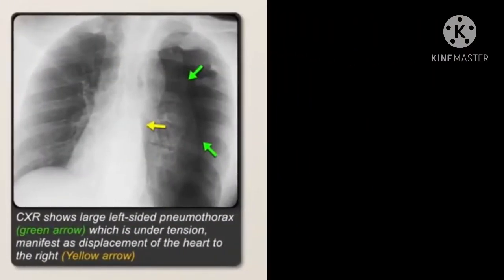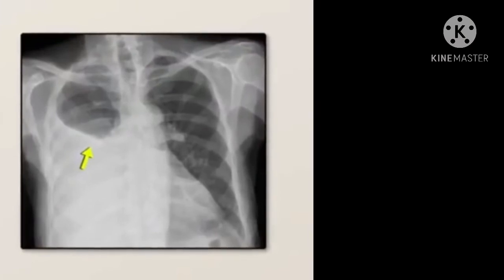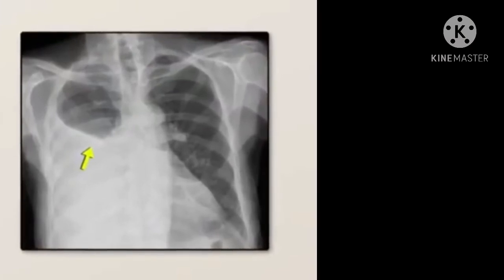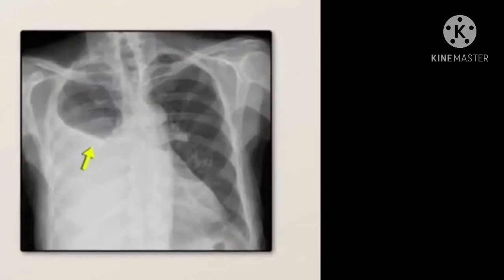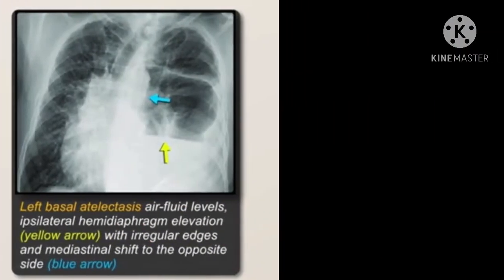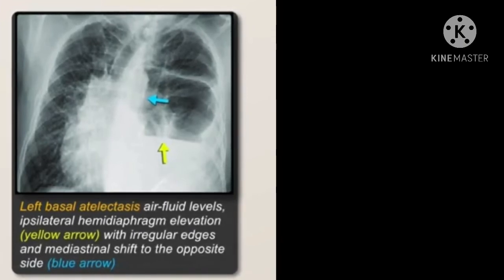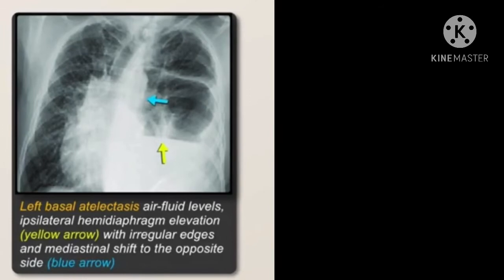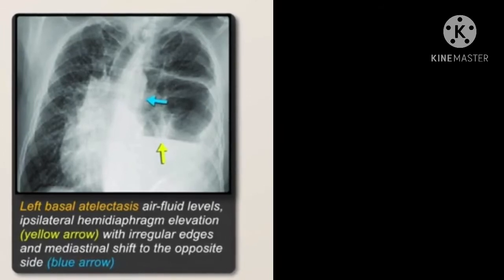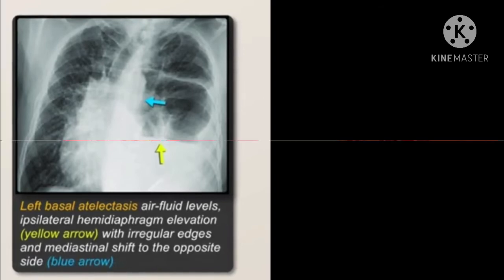Examples are tension pneumothorax, in which increased air pressure compresses the lung; large pleural effusion, which is usually in the setting of congestive heart failure, in which increased fluid compresses the lung; and basal atelectasis, resulting from a failure to breathe deeply, which commonly occurs in bedridden patients, in patients with ascites, and during and after surgery.